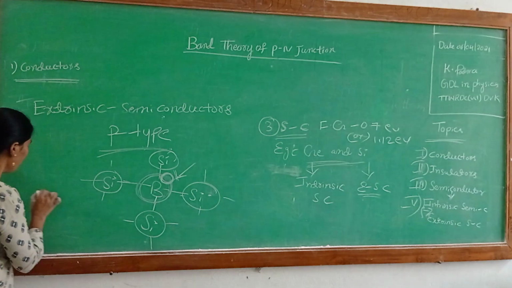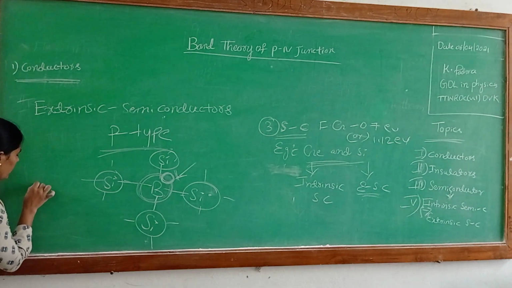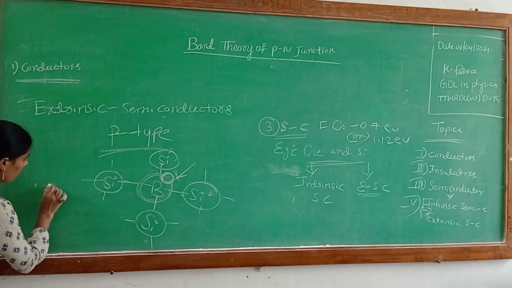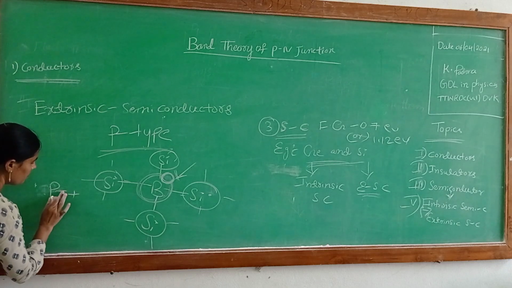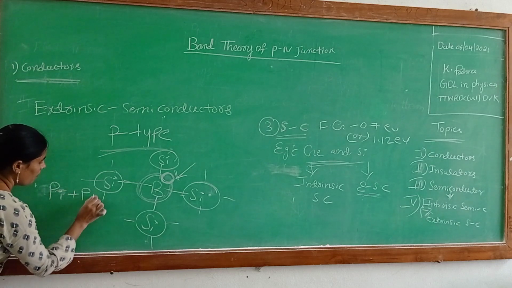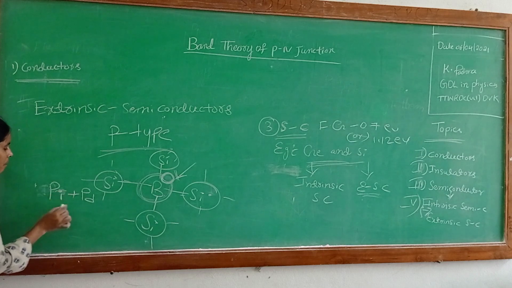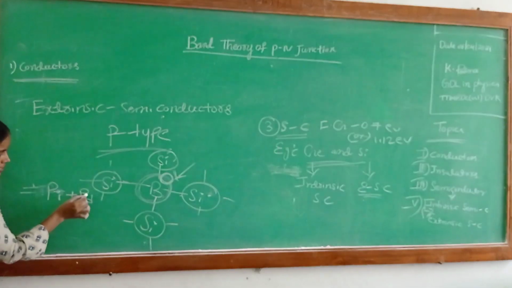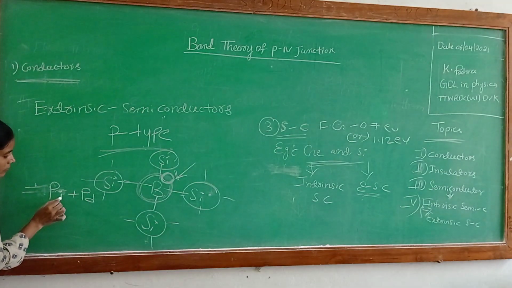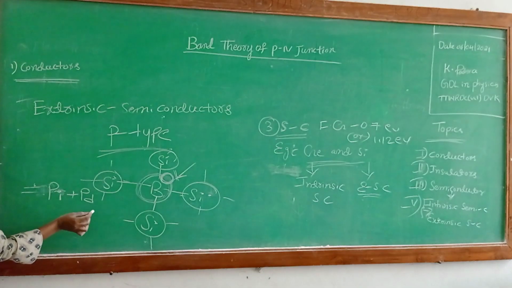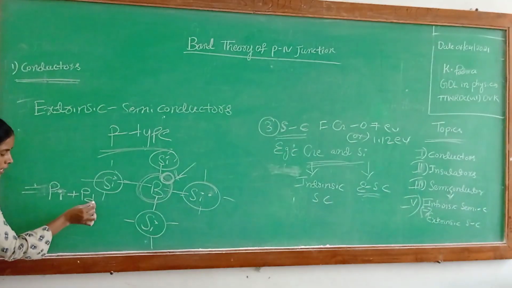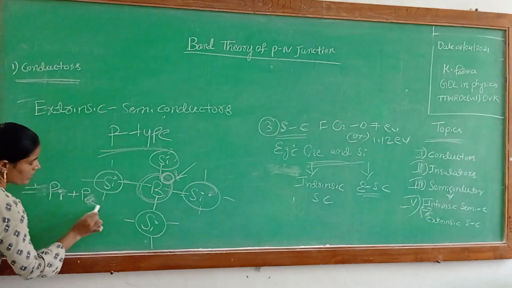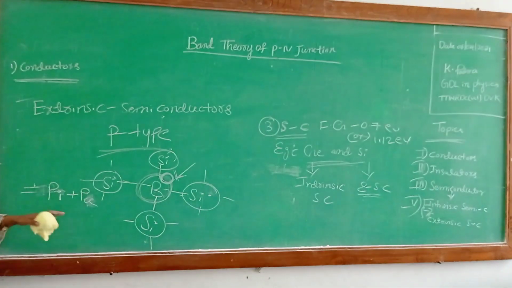For a P-type semiconductor, the total current is I = Ii + Ip, where I is the intrinsic semiconductor current and P is the P-type. The intrinsic current is with the holes, and this is the acceptor current with the P-type.